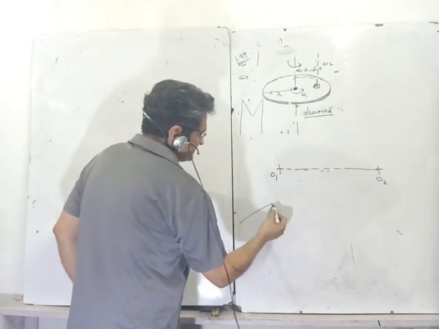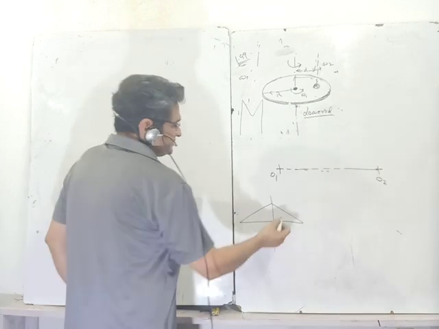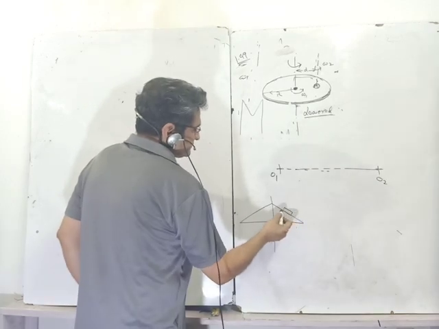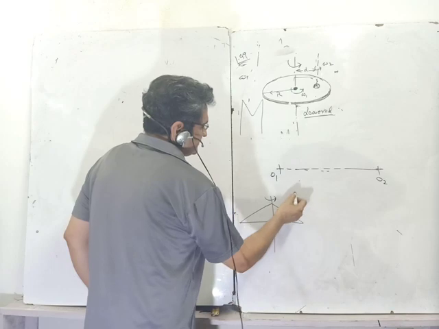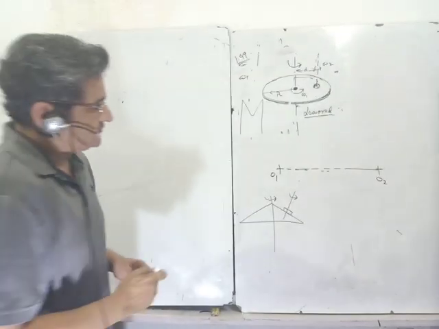And I won't be surprised if in future JEE says that instead of a disk there is a cone, and you place the smaller disk like this, and it is rotating like this. I won't be surprised if this question comes in future.